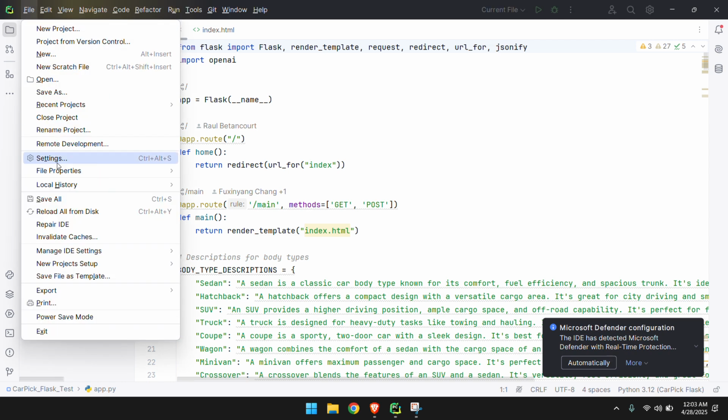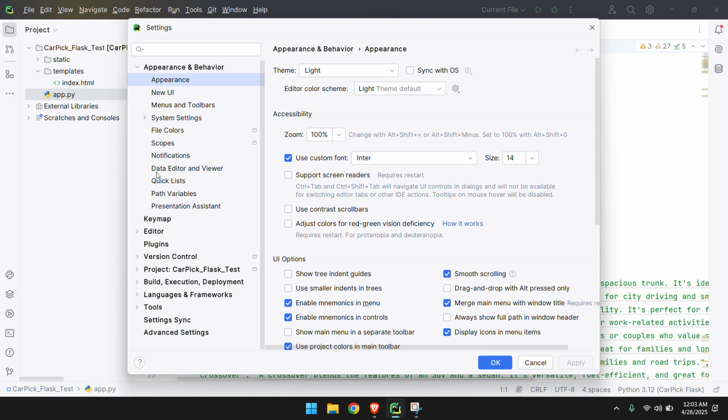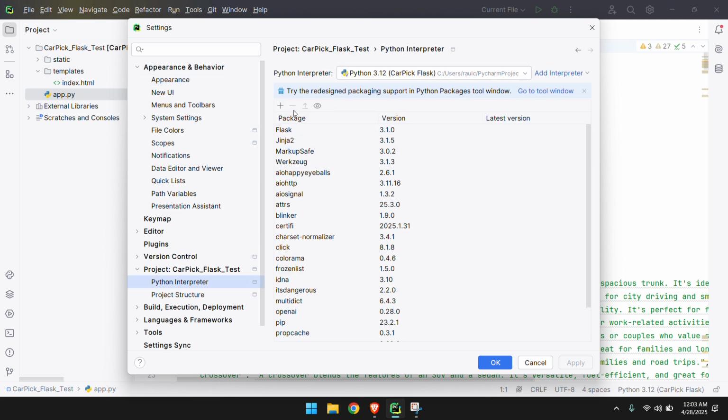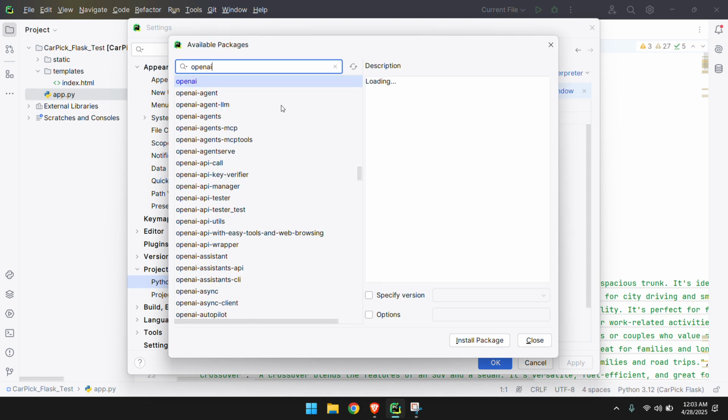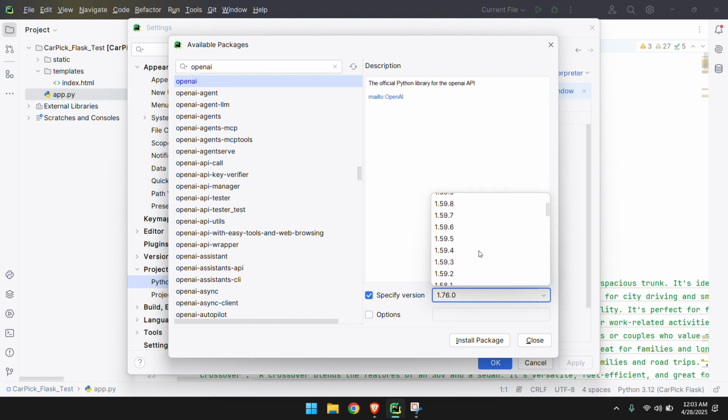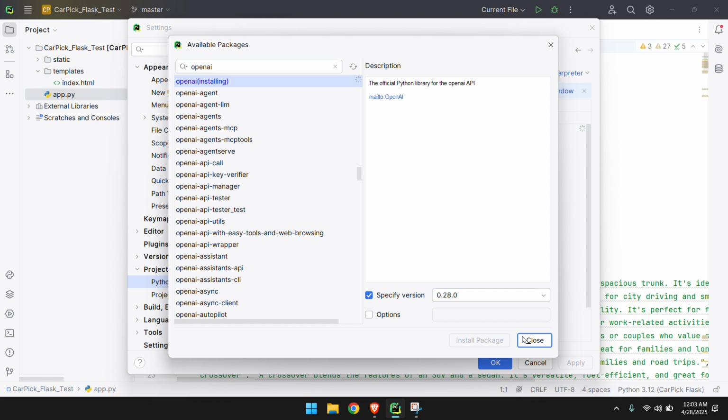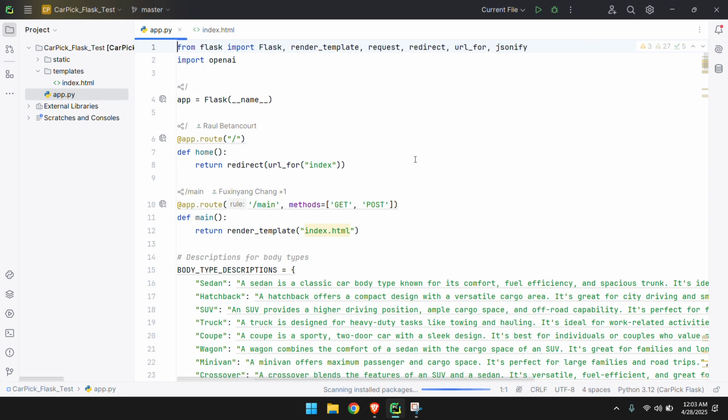So next we're going to have to go to settings, then to project, then interpreter. Then we're going to have to add OpenAI, and for compatibility reasons we're going to have to go to 0.28, install that, and then